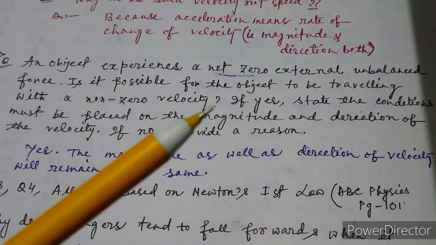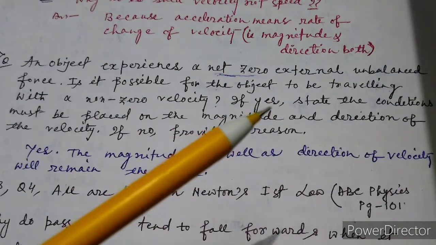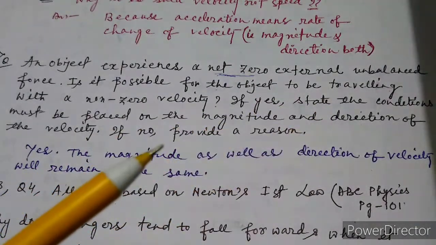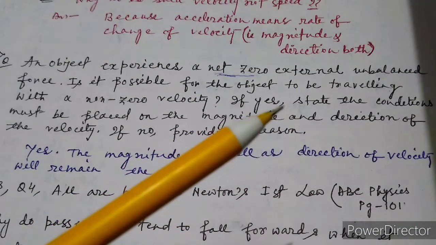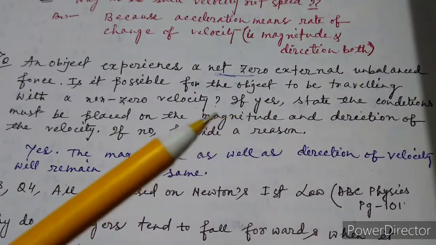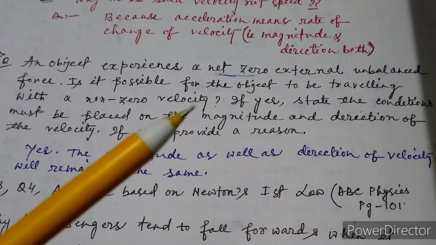So that body will remain in the same condition. And it is written, if yes, state the conditions that must be placed on the magnitude and direction of the velocity. So if it is yes, state the condition. The condition is, as I said, that there will be no change in velocity. That means its magnitude and direction both will not change.